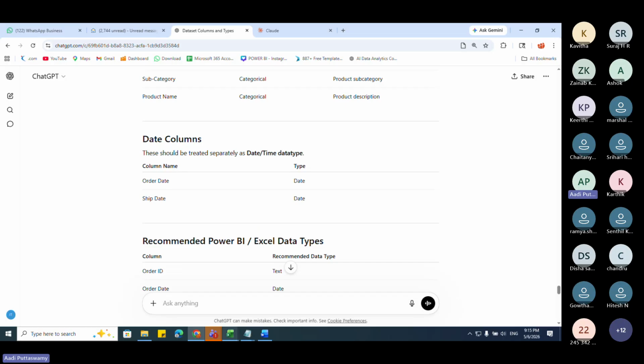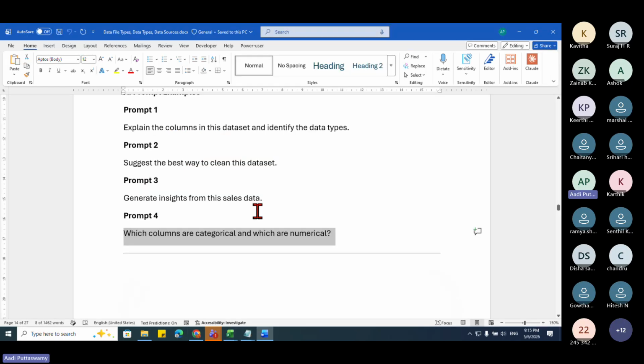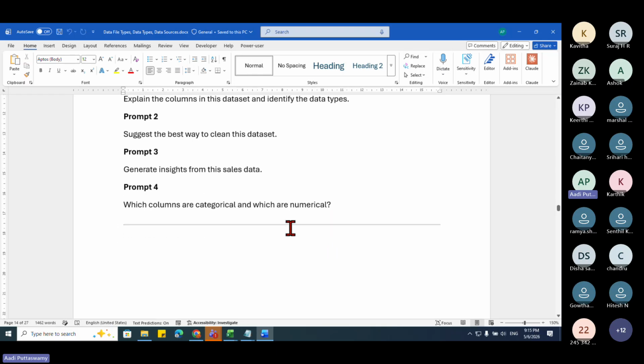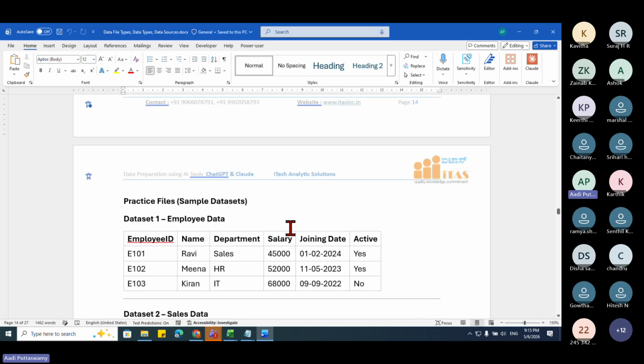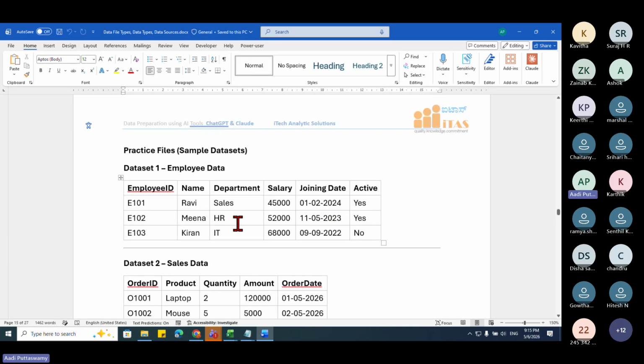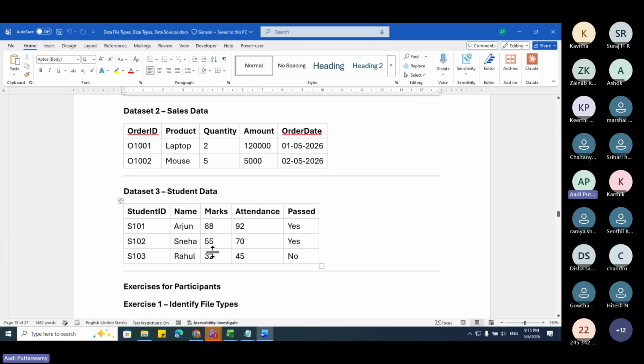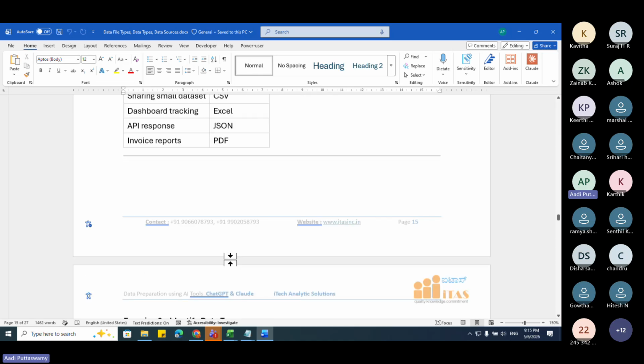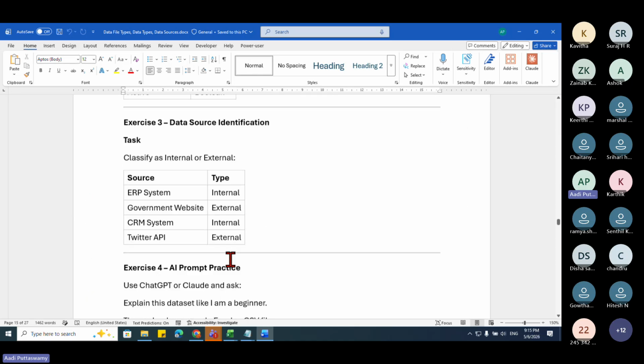So we can use this prompt so that you can understand the data. You can see what all I can do for cleaning the data. And also the main thing is the insight. For understanding how the data is organized, we can use this prompt: which columns are categorical and numerical? You can just mention this, and it will give me that kind of data. Here I've given some examples. You can copy that, create your own Excel file and try it. Okay. All right.